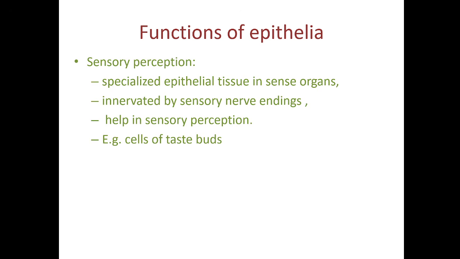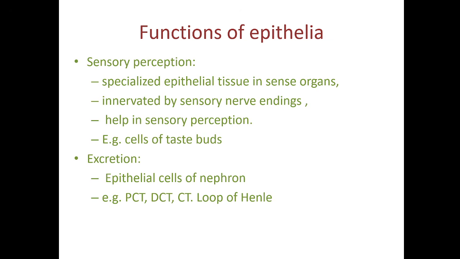The core of the papilla will be formed by connective tissue, and the outer epithelium covering it will have taste buds. There will be some cells in the taste buds, and they will be innervated by sensory nerve endings. So, cells in the taste bud will act as sensory epithelial cells.